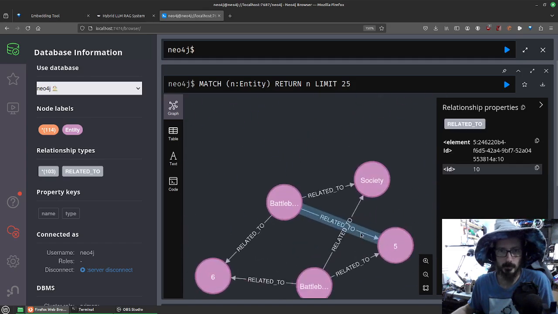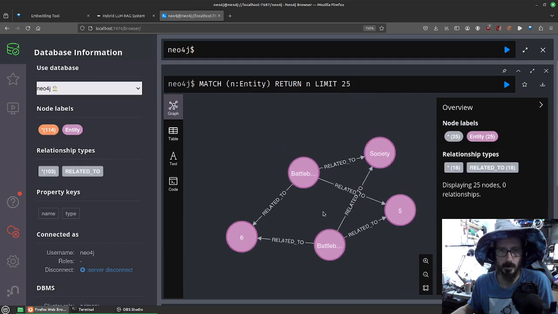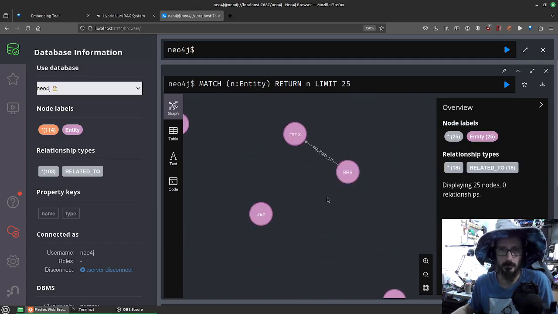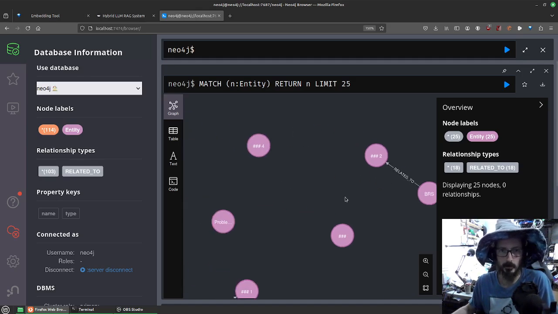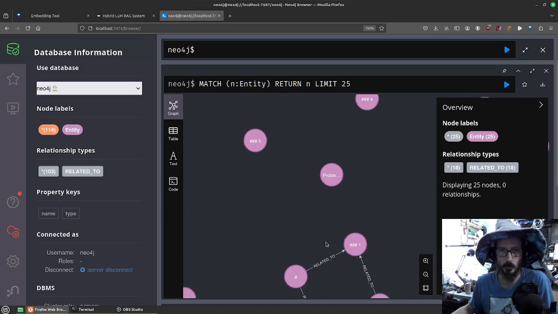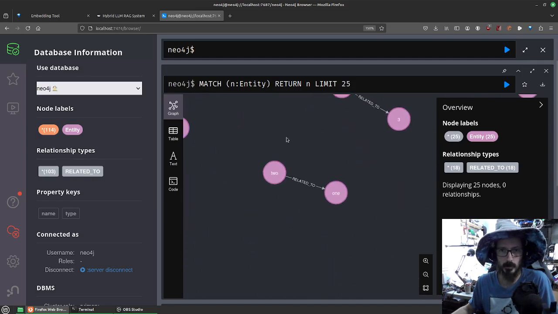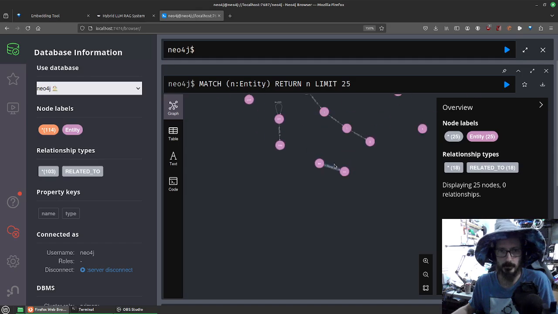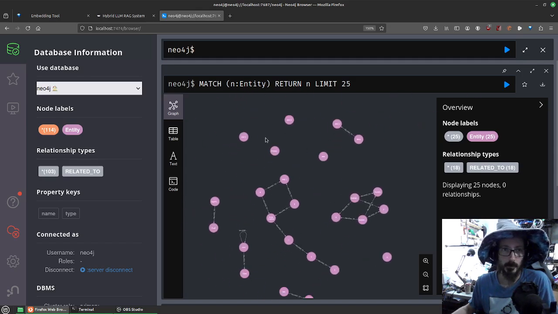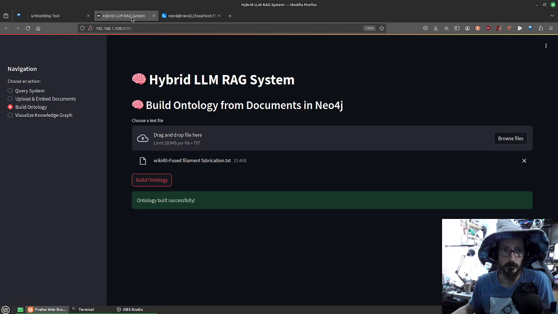Some of these things are from a prior document I had uploaded. So the more you build out an ontology, the more things that are related to it, the wider the relations you can find for your existing entities. So that's sort of an early system there. I don't think we're getting any ontology results back.